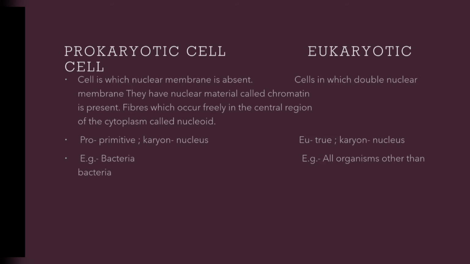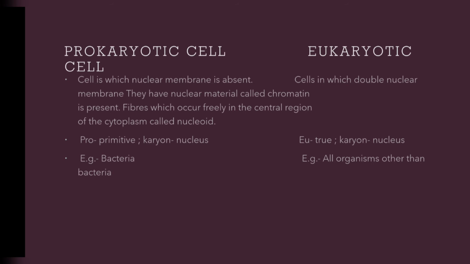Prokaryotic cell is one in which the nuclear membrane is absent. They don't have a nuclear membrane. A eukaryotic cell is one in which a double membrane is present.